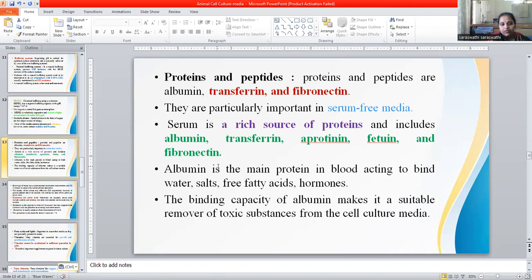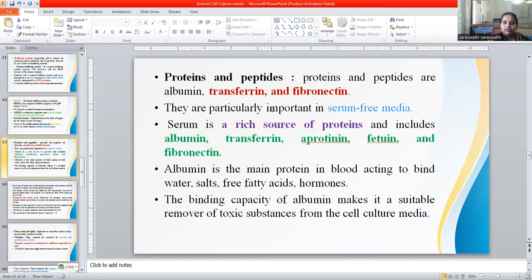Next, we have four different types of culture media. One is natural media, and the other is artificial media. Under artificial media, we have serum-containing media, serum-free media, defined media, and protein-free media. These are the four artificial types of cell culture media. We are a little bit familiar with the subject. In this class, we'll discuss the four different types of culture media.